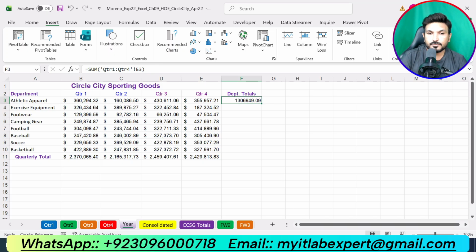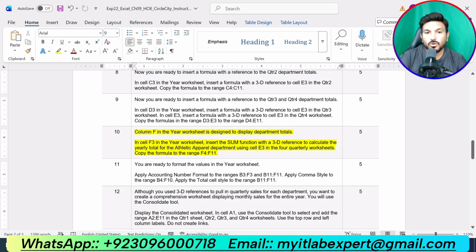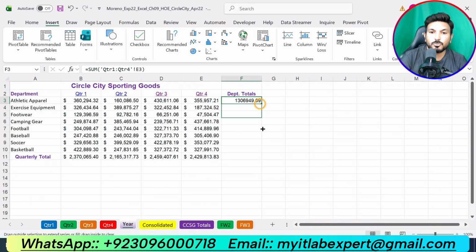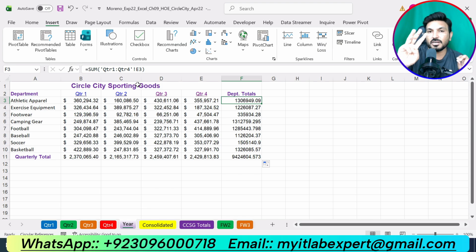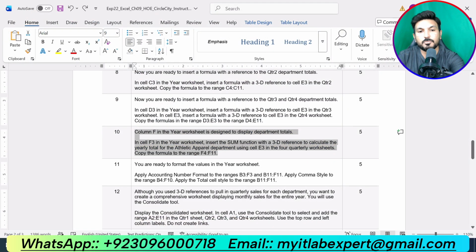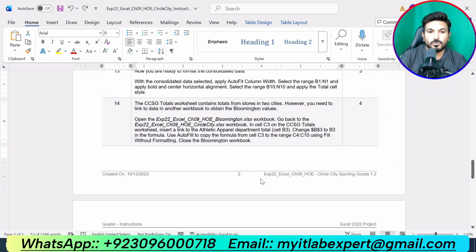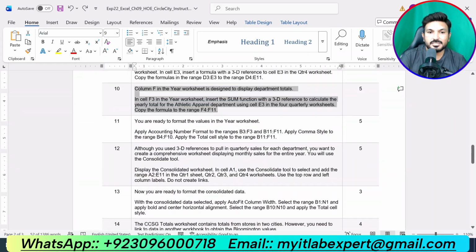Now we are supposed to copy this formula up to cell F11. So that is the result for this one. So I can explain this function again. This is the 3D sum function that will add cell E3 in all 4 quarters, quarter 1 to quarter 4. So let me do step number 11 now, because we are done with step number 10.